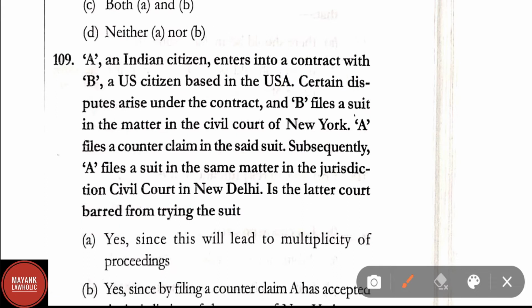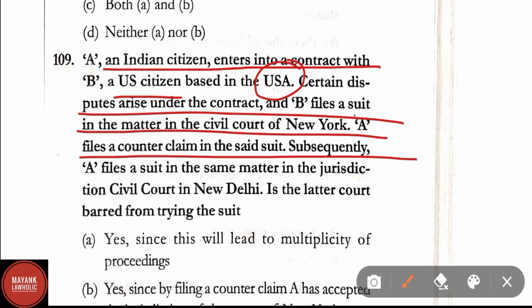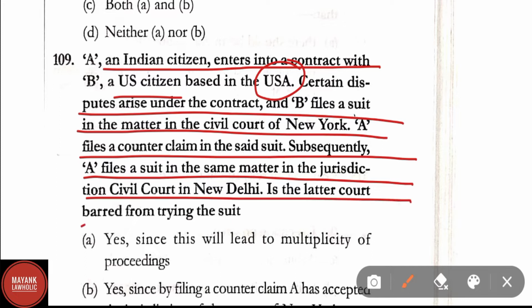Question number 109. A, an Indian citizen, enters into a contract with B, a US citizen based in the USA. Certain disputes arise under the contract and B files a suit in the Civil Court of New York. A files a counterclaim in the said suit. Subsequently, A files a suit in the same matter in the jurisdiction of Civil Court in New Delhi. Is the latter court barred from trying the suit?